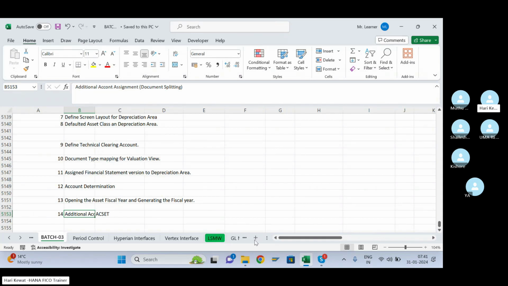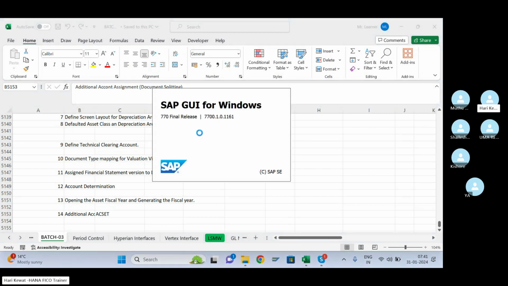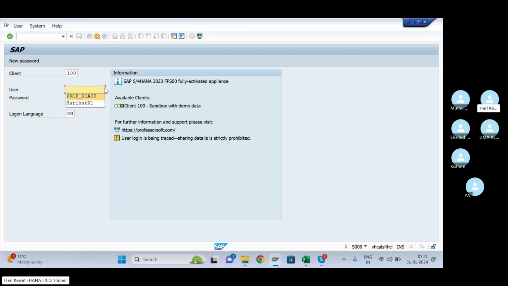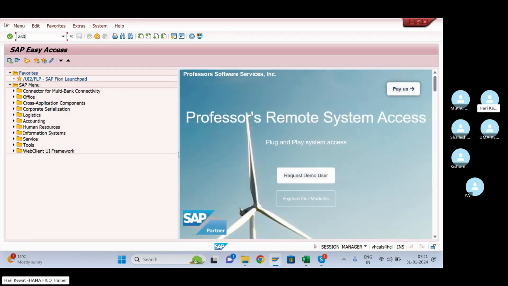Now let me show you in the system. That is the reason I have made the cost center mandatory in the asset master, so that the user does not forget to enter the cost center, because that is very, very important. Now go to ES03.